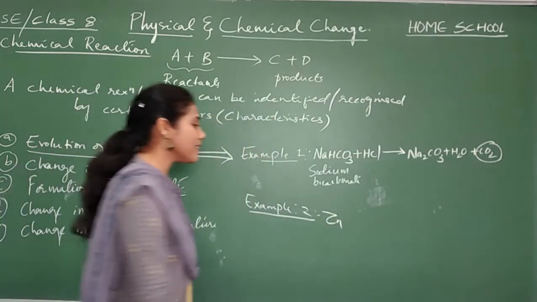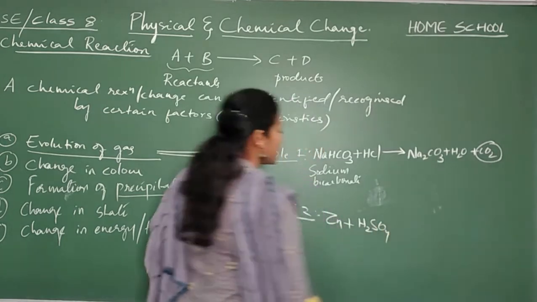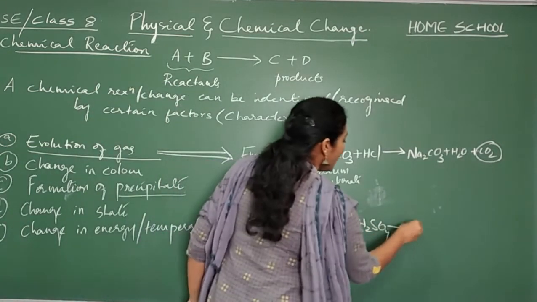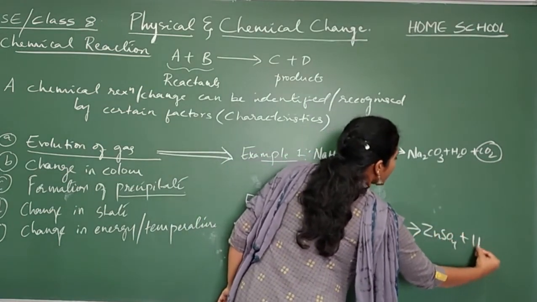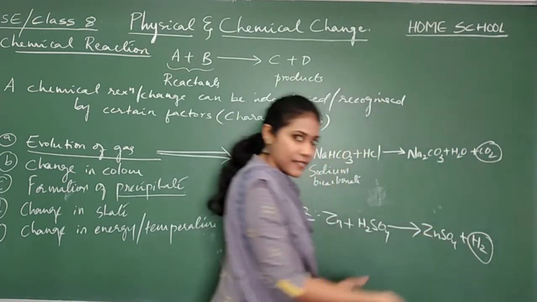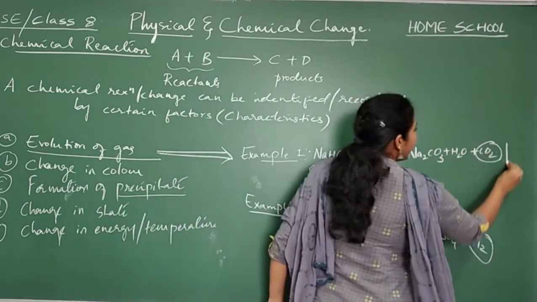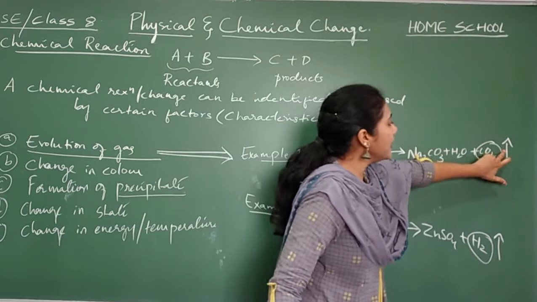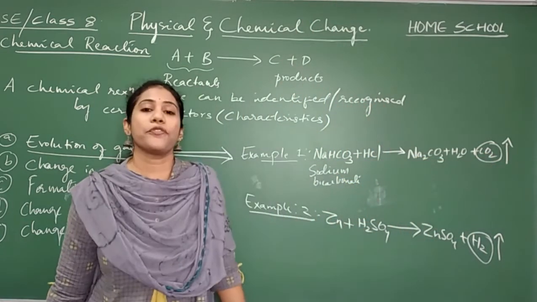Whenever you add zinc granules to H2SO4, which is called sulfuric acid, you know what happens here? You will get ZnSO4 plus H2 gas. Whenever a gas comes out and goes into the atmosphere, we indicate it with this particular sign. This arrow mark indicates that this is a gas and it escapes into the atmosphere.